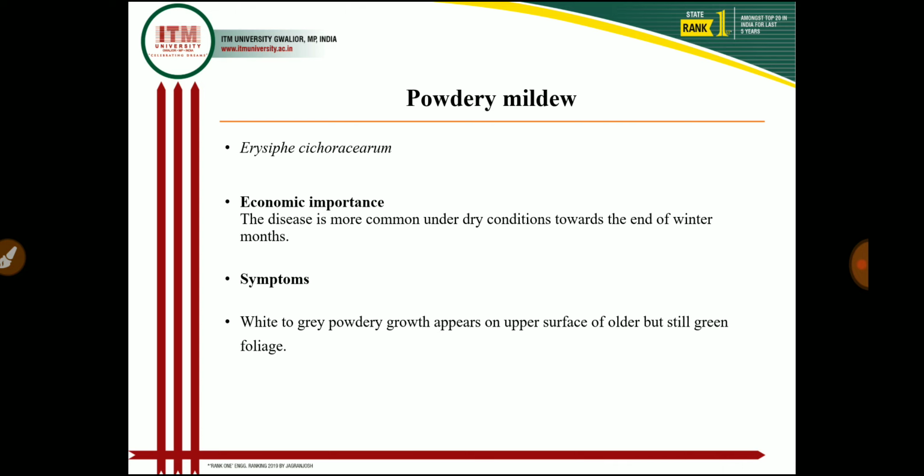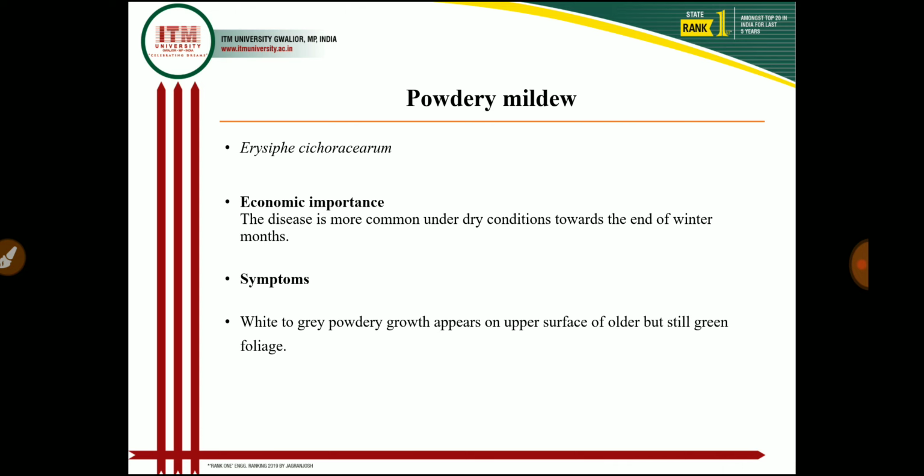In economic importance, this is most common under dry conditions towards the end of the winter months. So if we adjust the planting time or sowing time of the sunflower crop, then we control the powdery mildew disease.